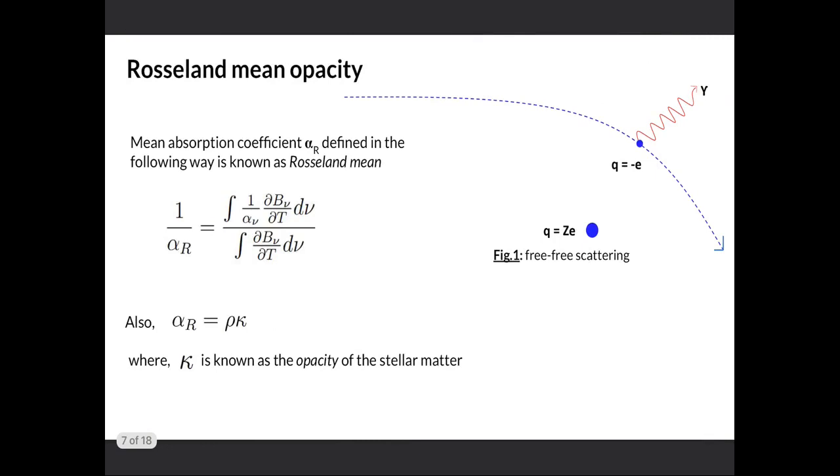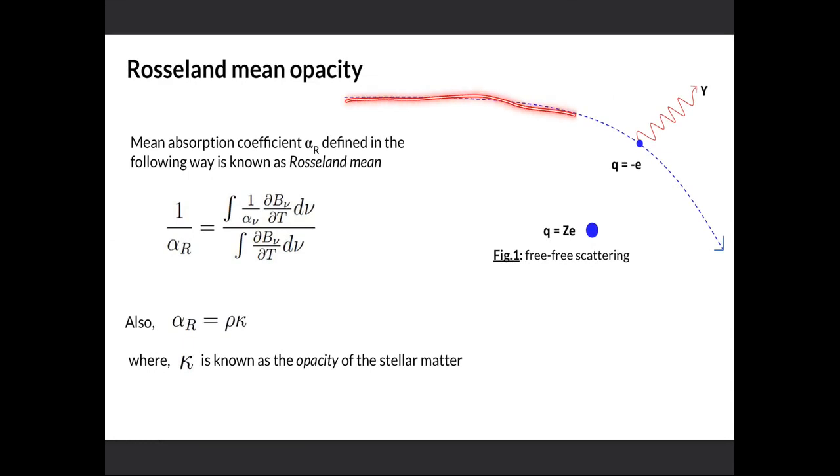Now we want to find the Rosseland mean for the opacity. In order to do that, first we find the Rosseland mean over all the frequencies for the absorption coefficient. And from this relation where absorption coefficient equals density times opacity, we can get the Rosseland mean opacity for the stellar matter. And to pictorially describe the free-free scattering, you can look at this diagram.